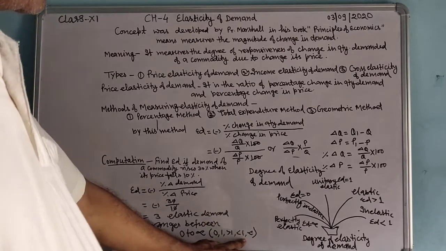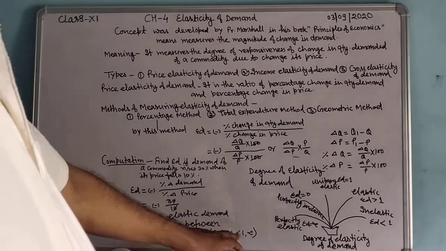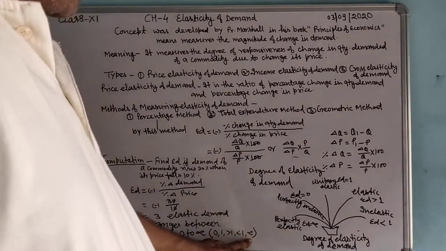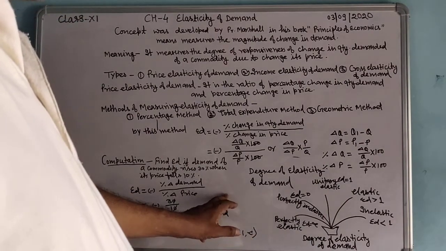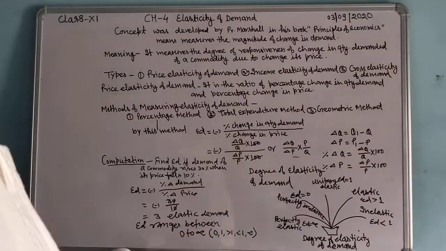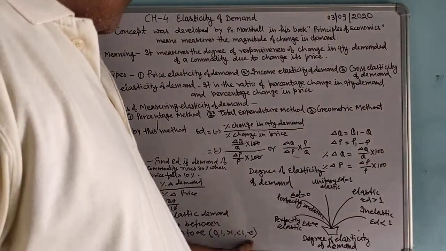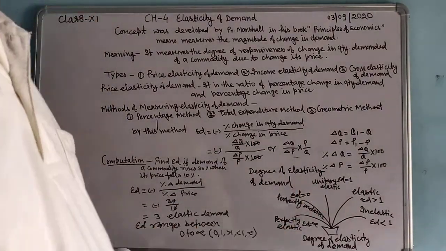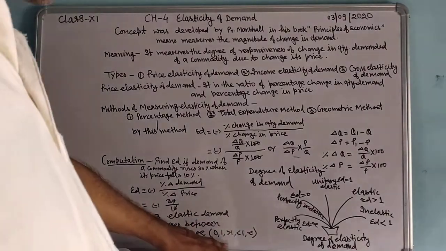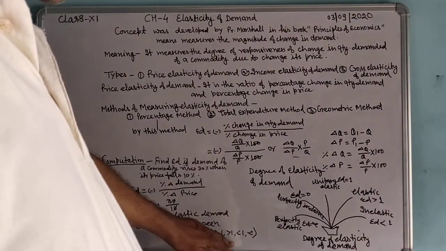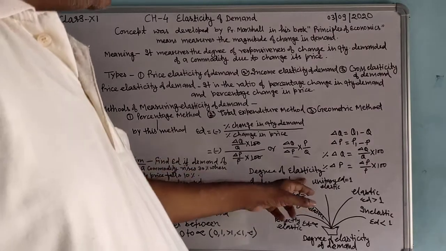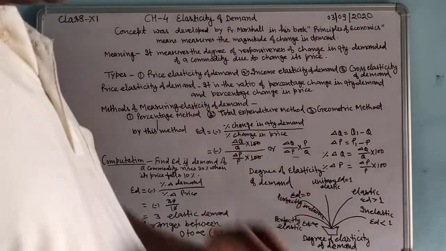Smaller than 1 means inelastic demand. And infinite: when demand changes a great deal due to a slight change of price, it is known as infinite elasticity of demand. These ranges are explained in the degrees of elasticity of demand.